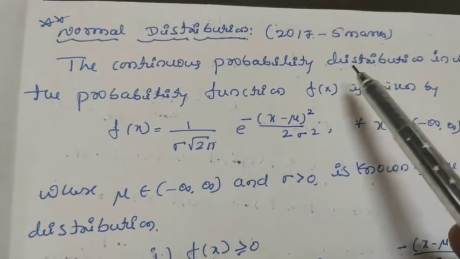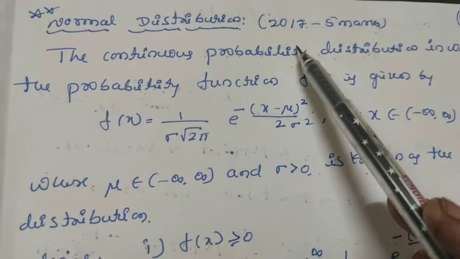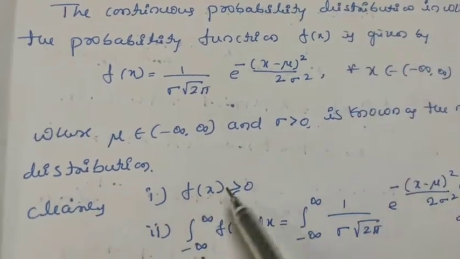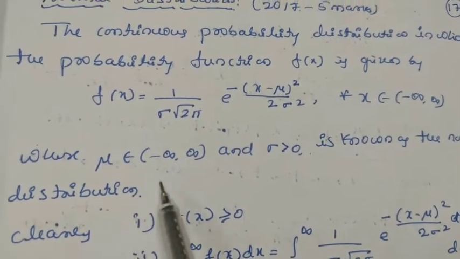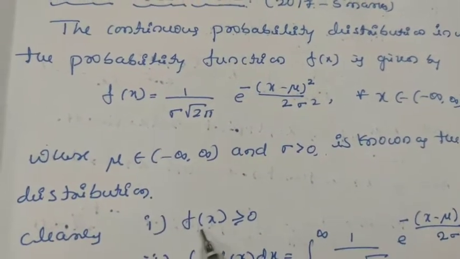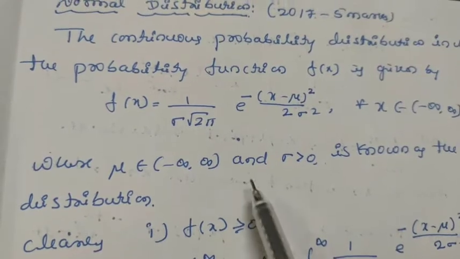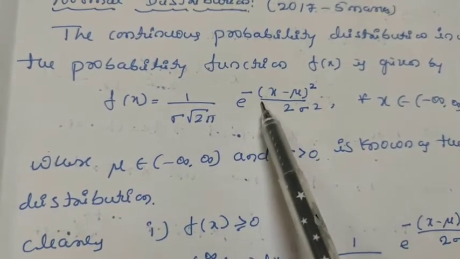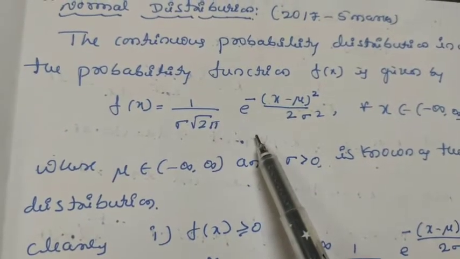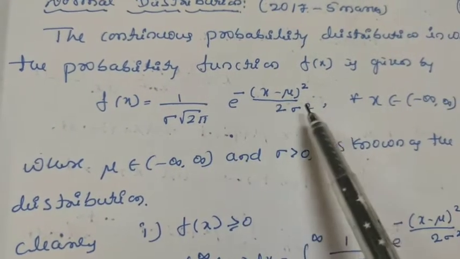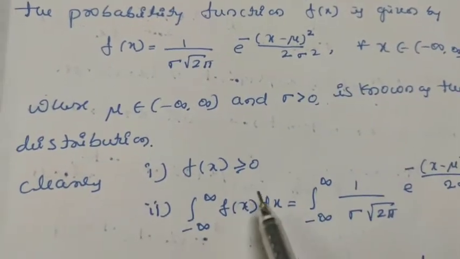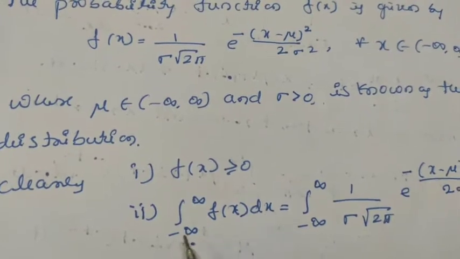So this question is very important. This question appeared in 2017 for 5 marks. Clearly from this we can see that f of x is always greater than or equal to 0, because e raised to minus, if you take it in the denominator, becomes positive again. So everything here is positive, so f of x is greater than or equal to 0.